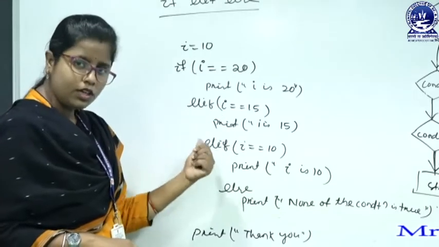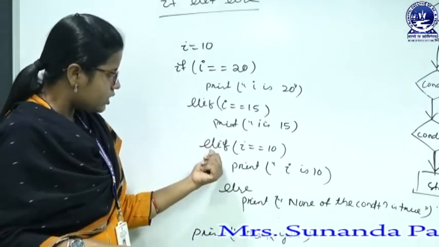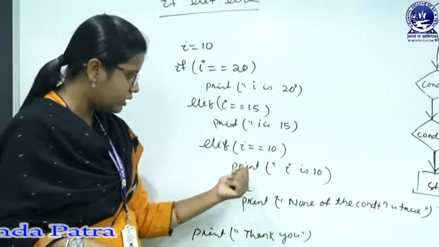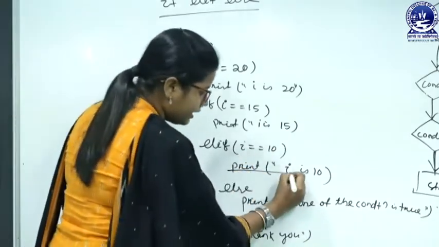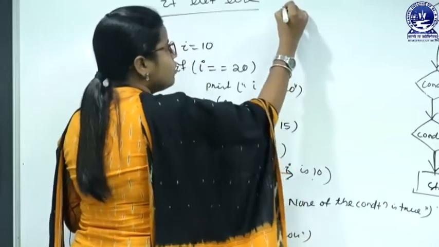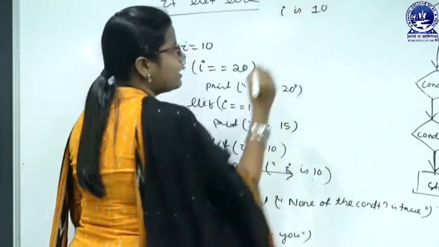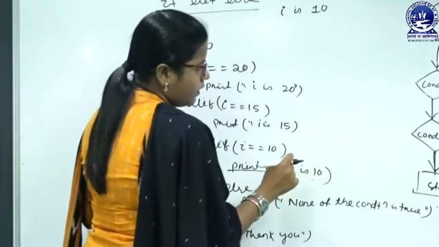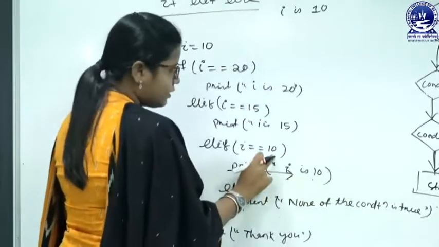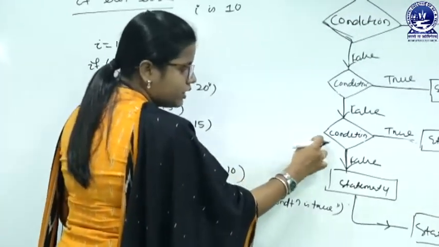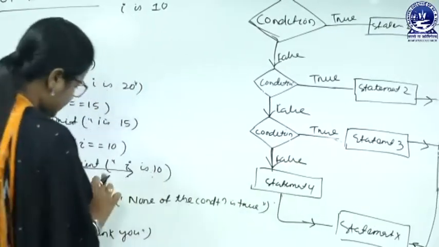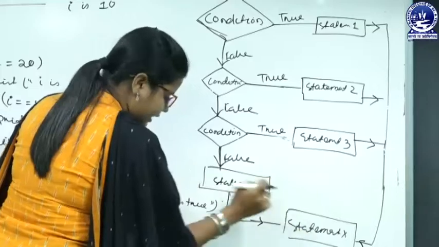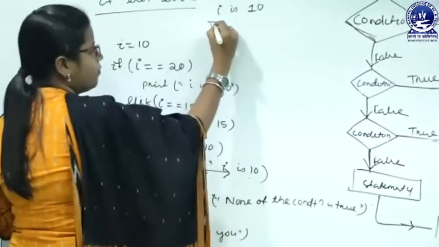Then we will go for the third condition, that is I equals to 10. Is 10 equals to 10? True. Then I will go for this line, that is "I is 10." So my output screen will get printed "I is 10", and after that the third condition is true, so I will go for the statement 3, that is "I is 10." Then after the statement 3, the statement X will get executed, that is "thank you."